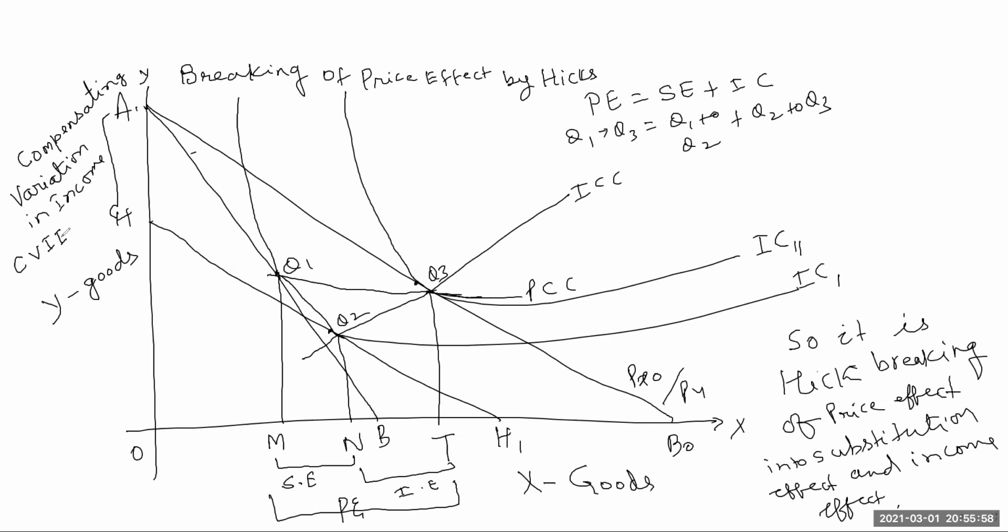The difference between Hicks and Slutsky is that after getting the new money income, for the Hicksian approach, the consumer remains on the same IC, but consumes a different combination of X and Y goods. But for the Slutsky approach, after reducing money income, the consumer moves to a higher IC and consumes a different combination of X goods and Y goods. Correct.